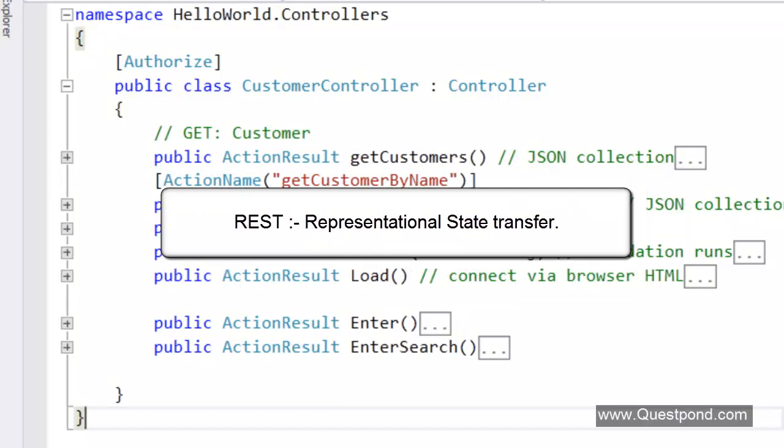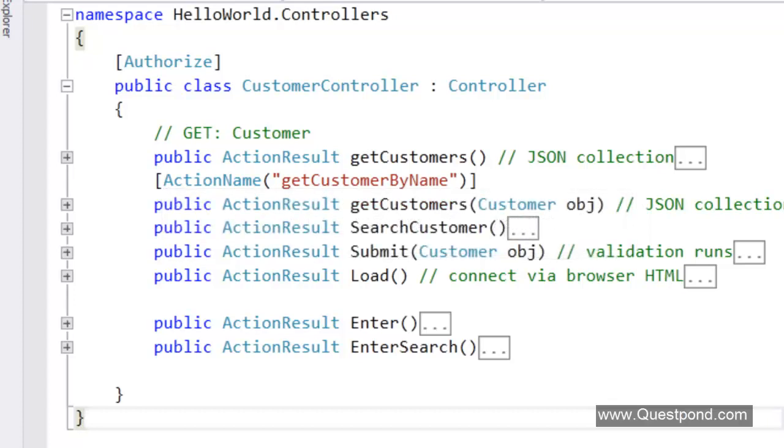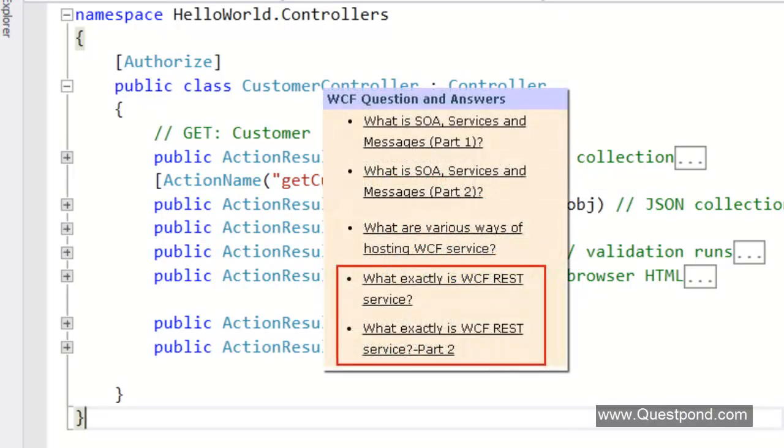Now this concept is termed as REST. This concept of respecting HTTP protocol, thinking like a resource, post and get, is termed as REST. REST stands for representational state transfer. I will not go into the depth of REST and the principles of REST here. What I would suggest is that in WCF we have two great videos which explain what exactly REST is and how to implement it in WCF. Remember, REST is a principle. Now this principle you can implement by using Web API, which I am showing in this video. In that video, I have shown how you can implement REST by using a WCF service.